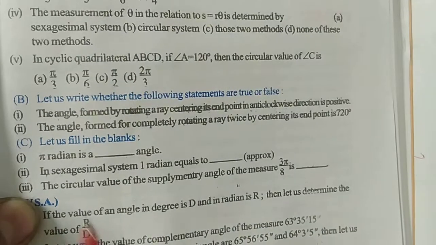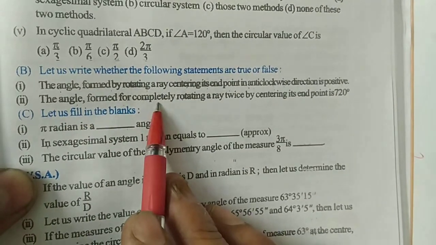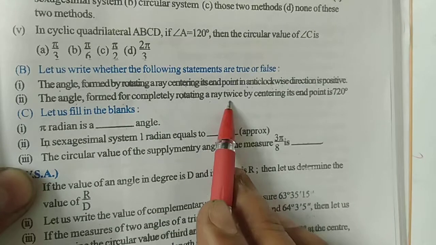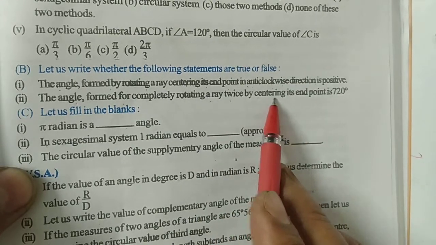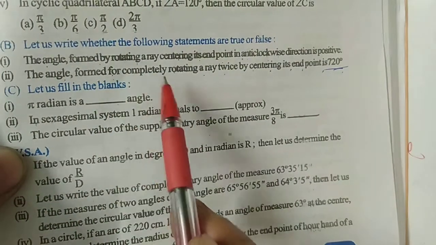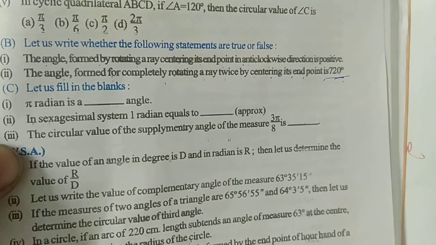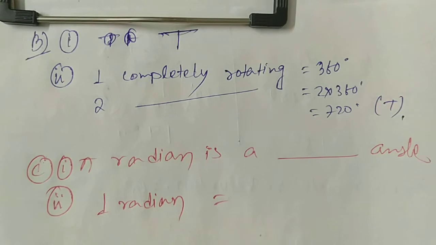And statement number 2: the angle formed for completely rotating a ray twice by centering its end point is 720 degree. Everyone knows that one complete rotation equals 360 degree. One complete rotation makes an angle of 360 degree. Therefore two complete rotations will be 720 degree.